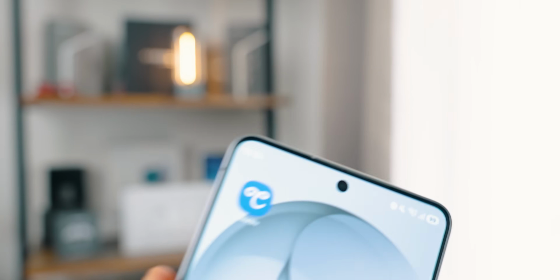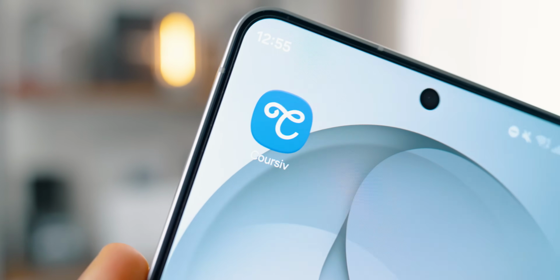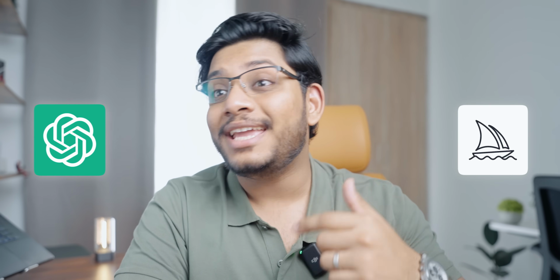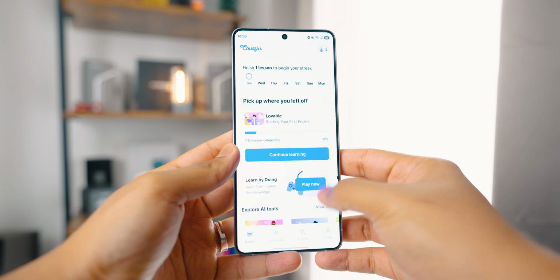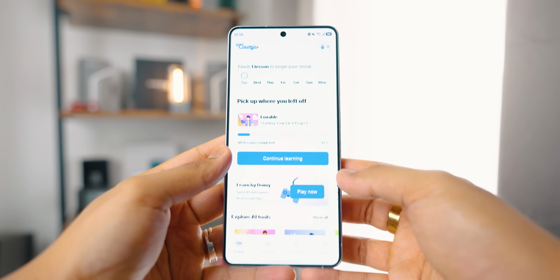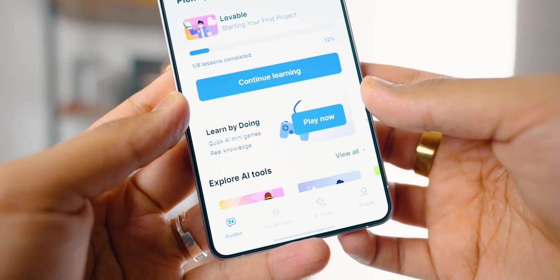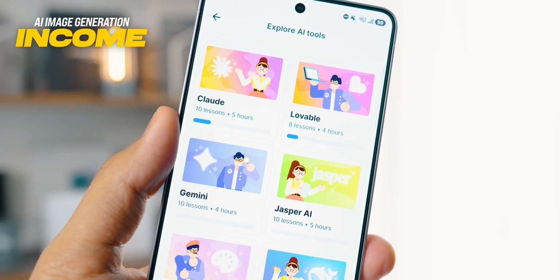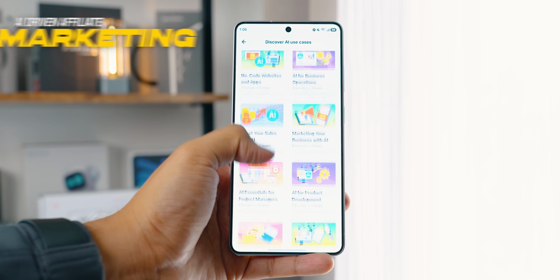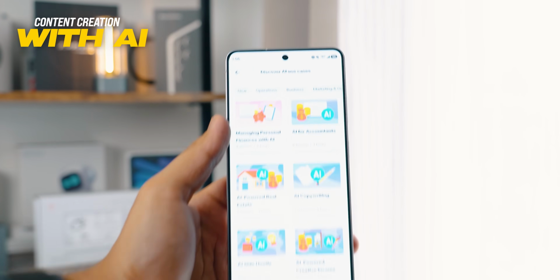Okay, so this is Coursiv AI, and it's basically a platform that teaches you how to use AI tools like ChatGPT, Midjourney, and many others in a very structured way. So instead of random YouTube tutorials, you actually get step-by-step guides based on certain goals. So you can learn things like AI image generation and income through that, AI-driven affiliate marketing, and even content creation with AI. But one of the coolest features that Coursiv AI has are challenges.